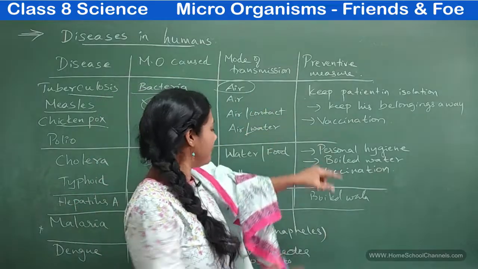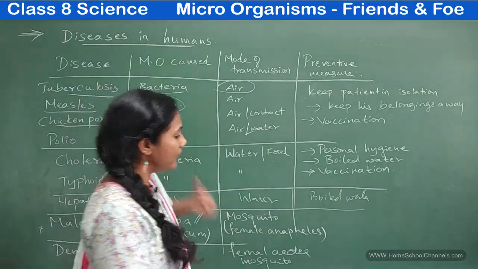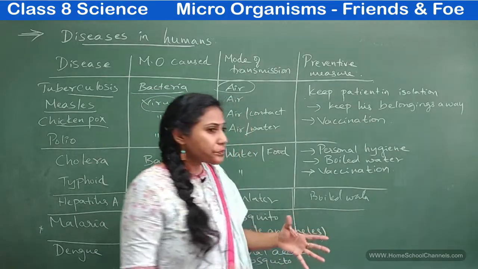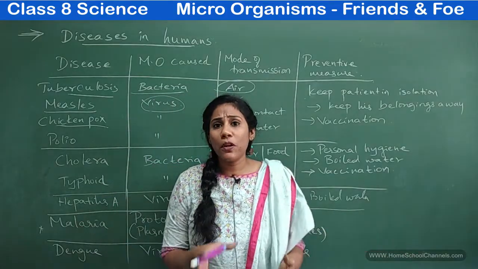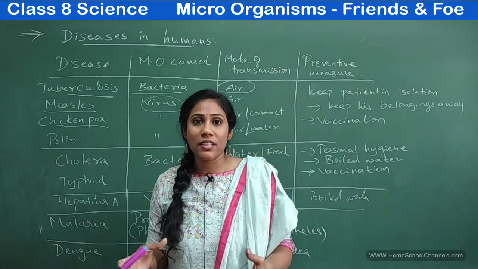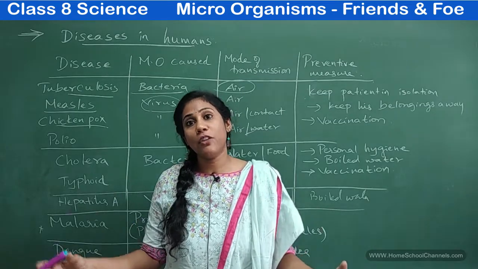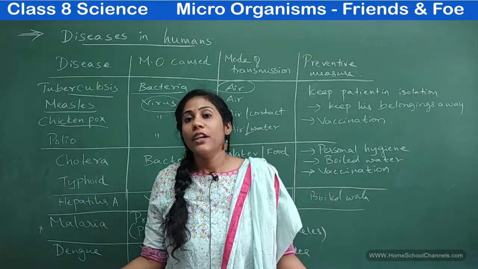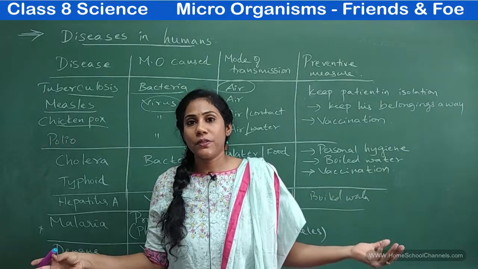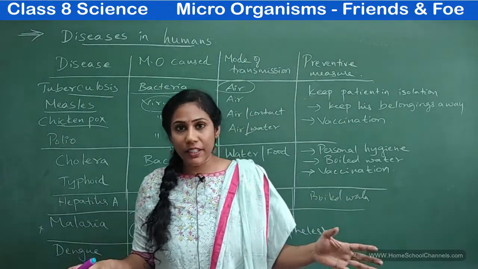And how can you prevent malaria? It's by avoiding stagnant water bodies. If you have stagnant water in your home, you should avoid that. Always keep your surroundings dry and clean so that you can avoid mosquitoes. The only way to prevent malaria is to avoid mosquitoes.